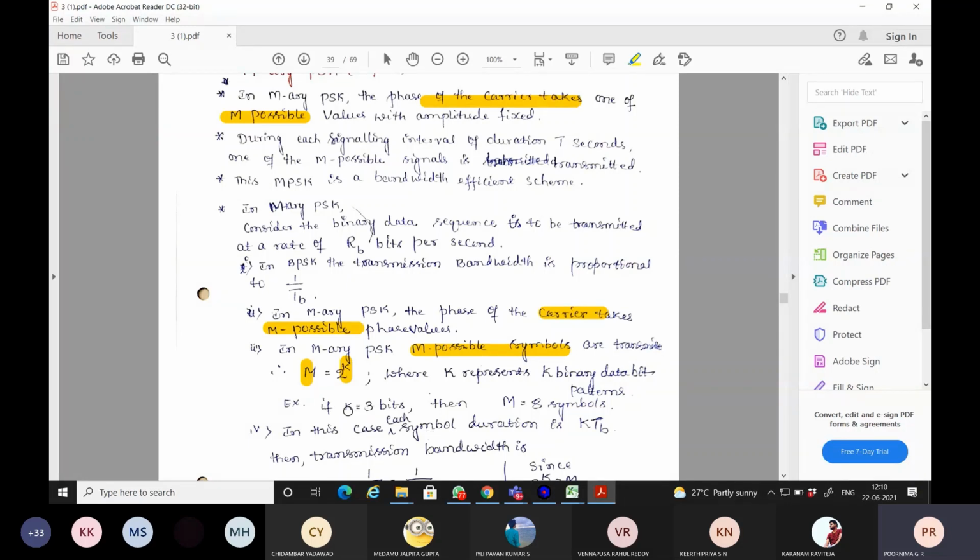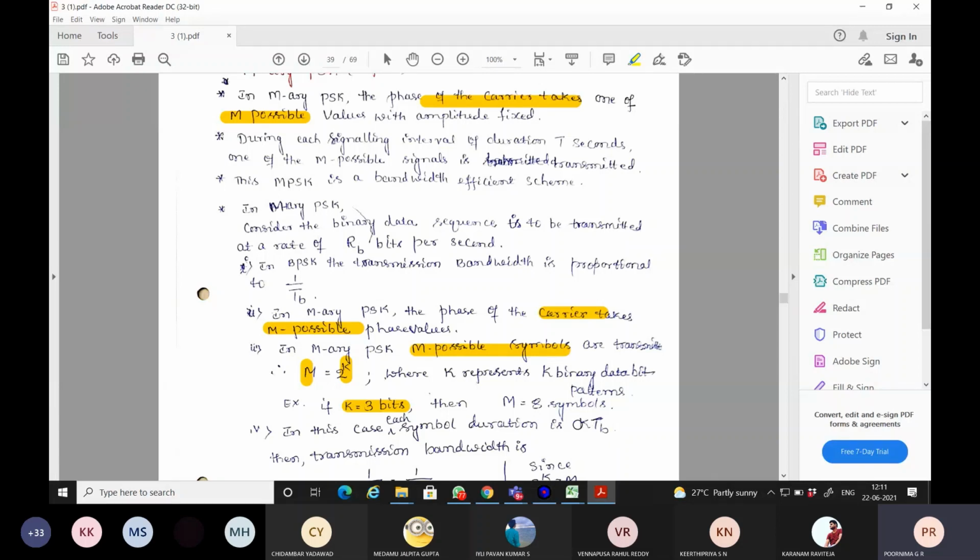For example, if you take k equal to 3, then 2 to the power of 3, that is, 8 symbols are possible with a 3-bit combination. In this case, how many bits are we grouping in each symbol? k bits.